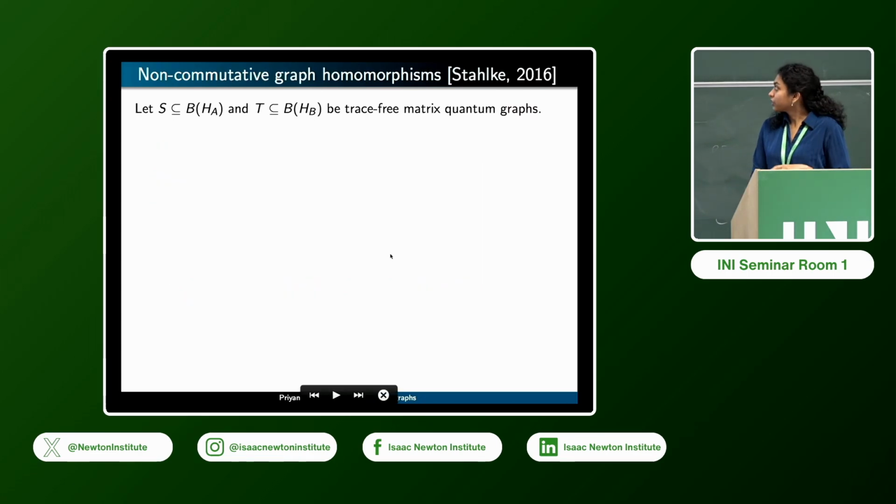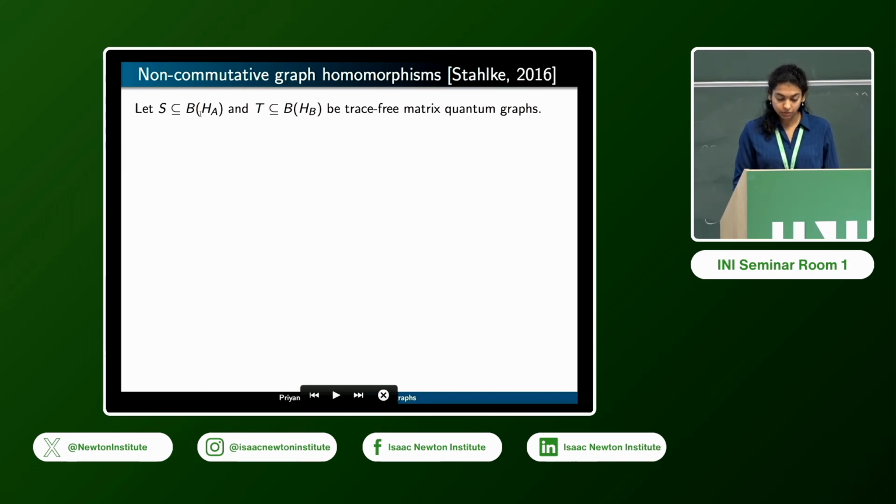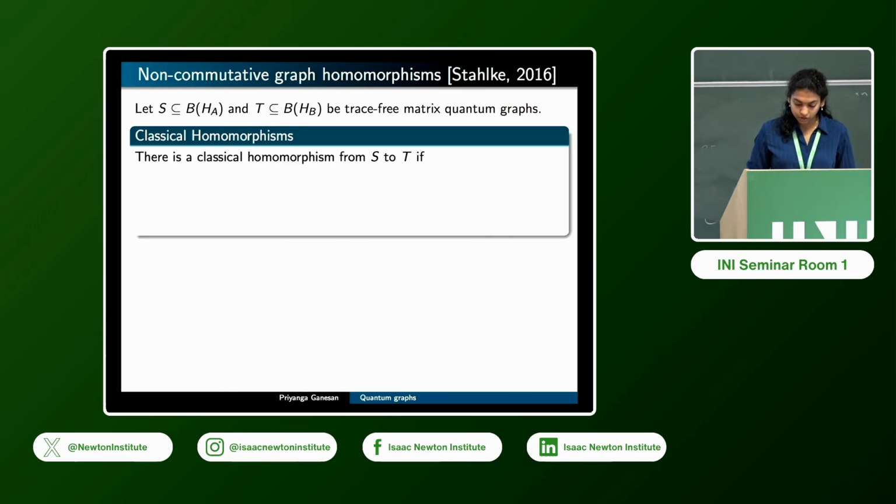Okay, so first let me start with Stahlke's definition. Here you have two trace-free matrix quantum graphs. Basically these are reflexive, irreflexive setting matrix quantum graphs.